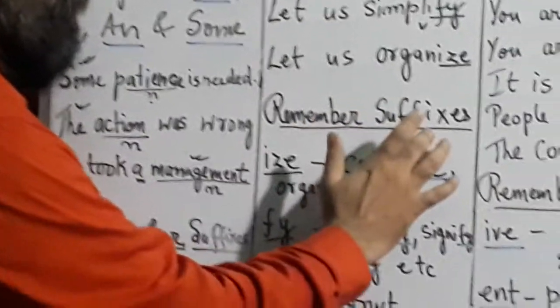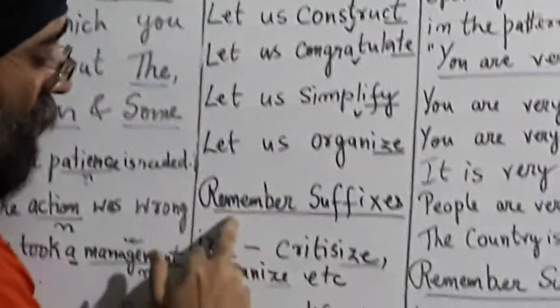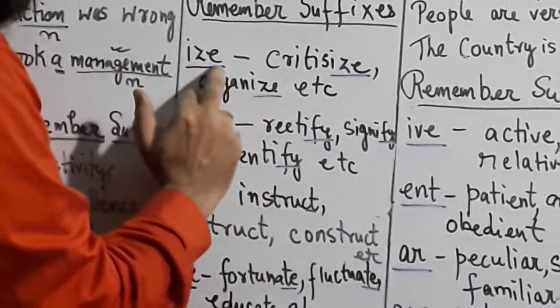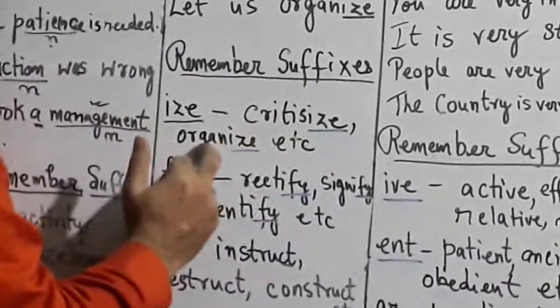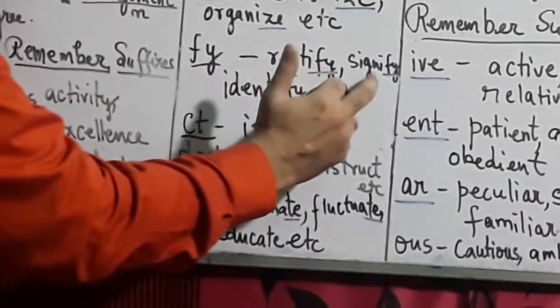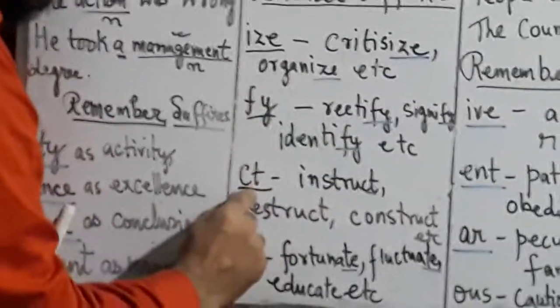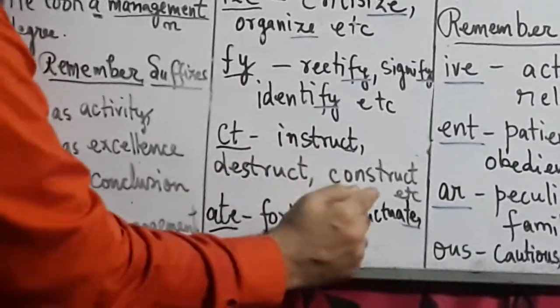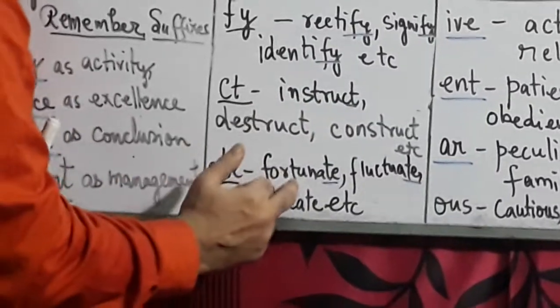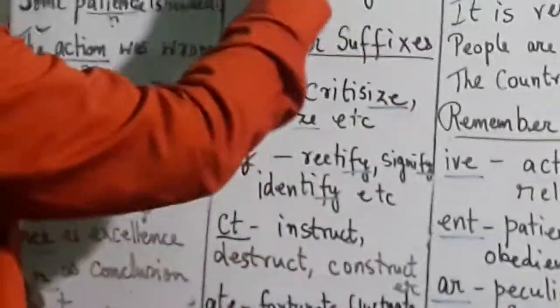And we have to again remember the suffixes. All the noun, verb, adjective and adverb have a different suffix part. So again for verbs we have IZE, which will bring criticize, organize, and you can make many more words. FY as in rectify, signify, identify. So these are the words which are of verb category. CT, instruct, destruct, construct, and ATE, fortunate, fluctuate, educate. So these are the suffixes which will help you to understand that the word category is of a verb.